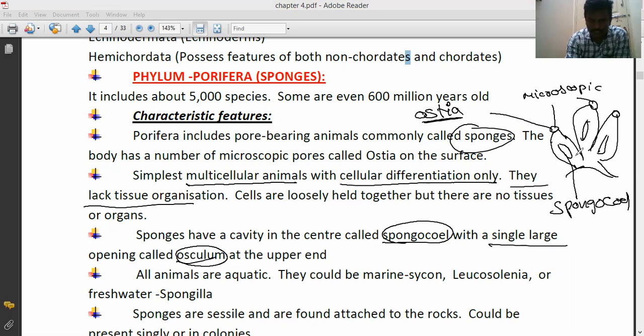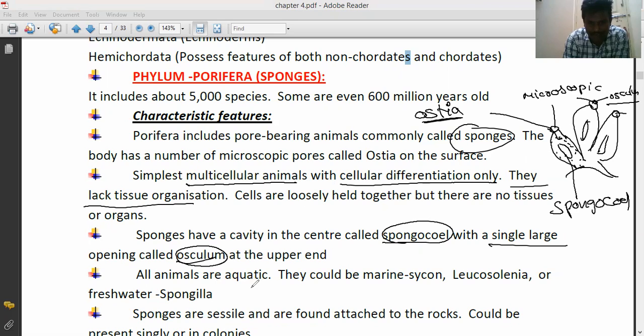The osculum is located at the upper end. The total body consists of a number of microscopic pores, called ostia. At the top, at the upper end, there is a large pore, which is called the osculum.